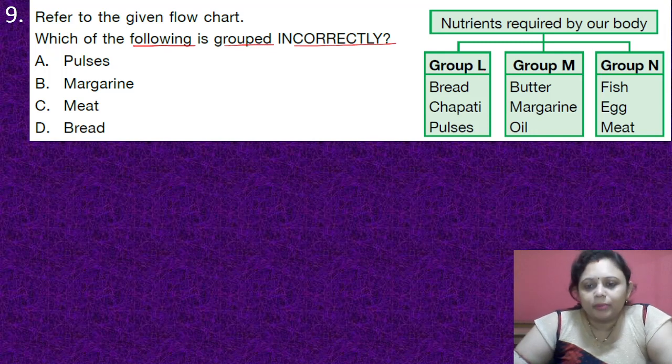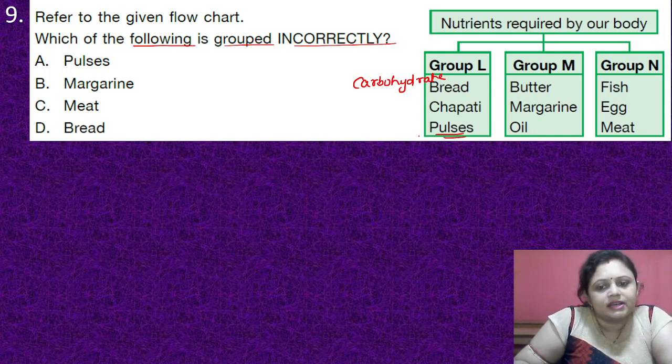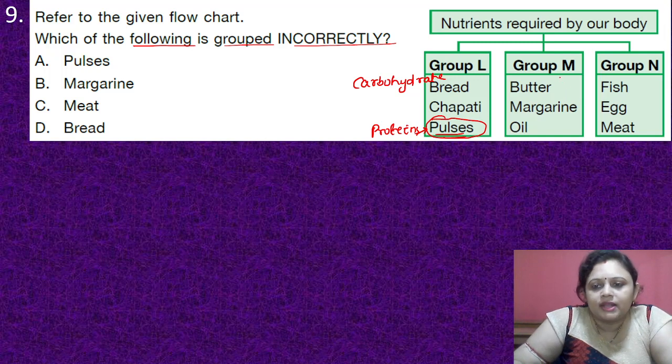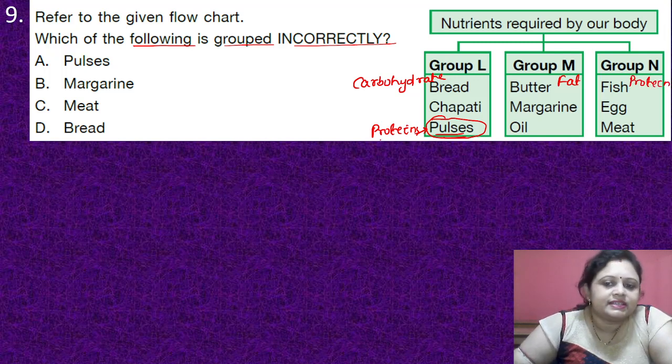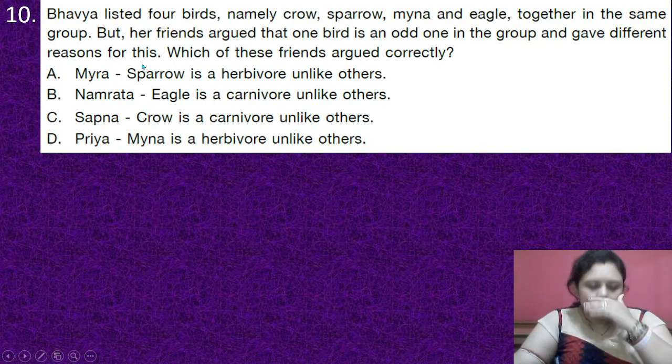Okay. So in group L, bread and chapatis contain carbohydrate. Okay. But the pulses, they do not contain carbohydrate. They contain proteins. So this one is the different one. And in group M, butter, margarine and oil, all of them contain fat. And in group N, fish, egg and meat, all of them contain protein. So correct answer is pulses because they carry the protein. Okay, coming to the next question.